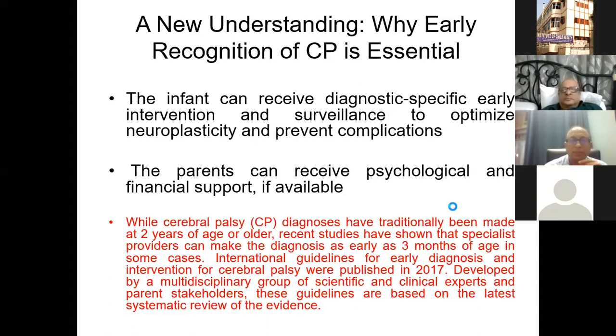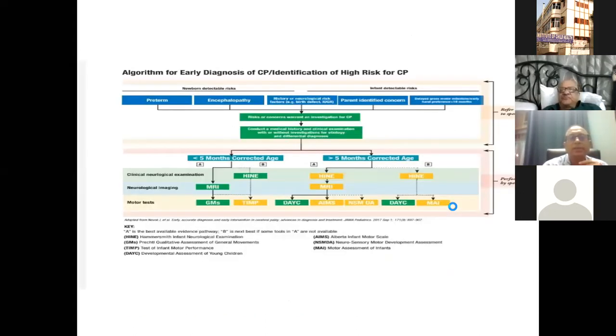Developmental assessments by a multidisciplinary group of scientific and clinical experts and parents have made these guidelines, which are based on the latest systematic review of evidence. And this is an algorithm of such a guideline, where I know it's not coming up nicely on the slide.